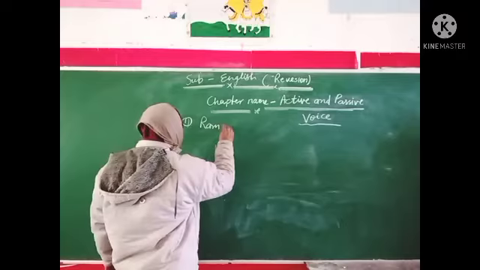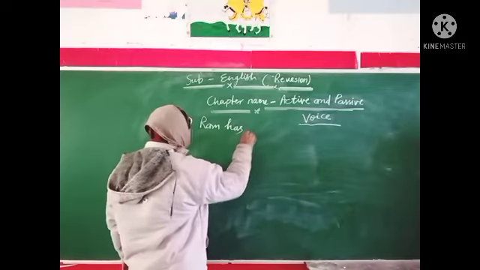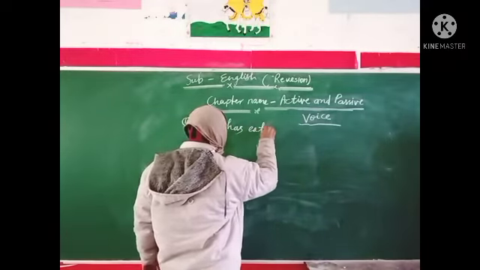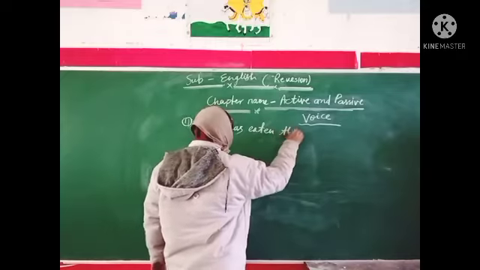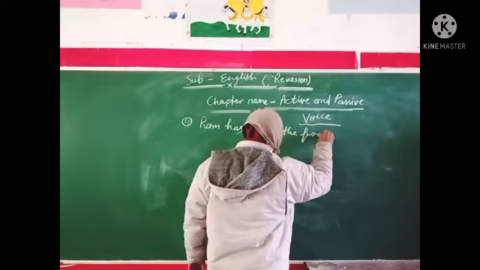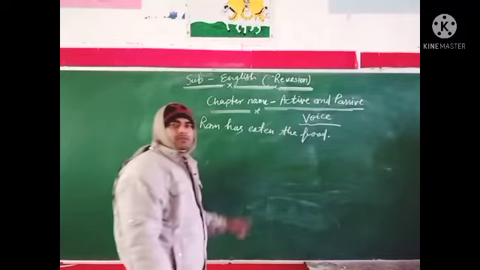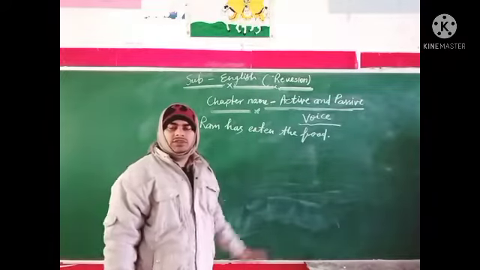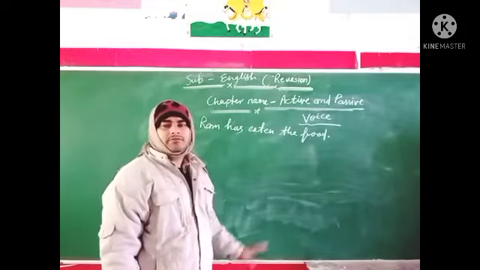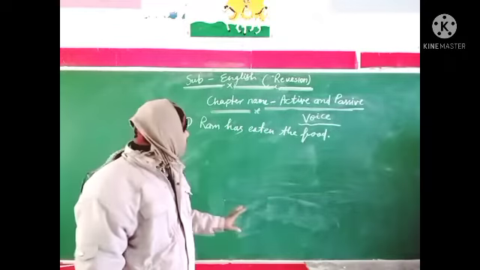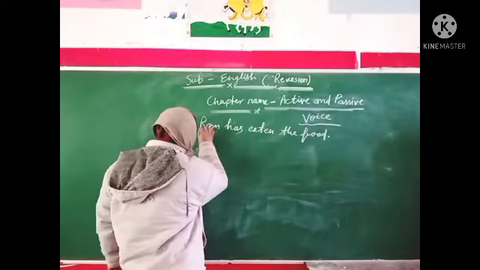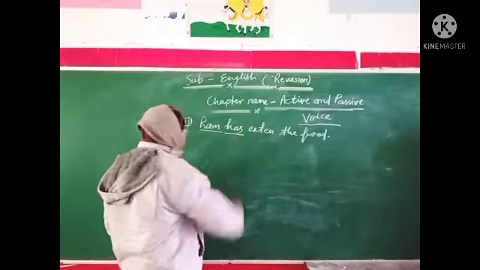Ram has eaten the food. This is a sentence of present perfect tense and this is a singular subject, so we use has.